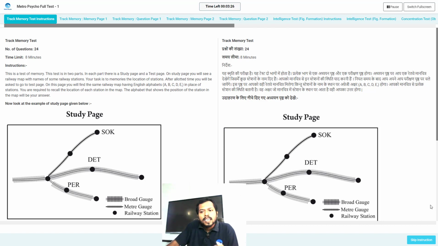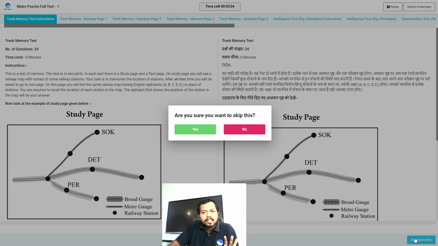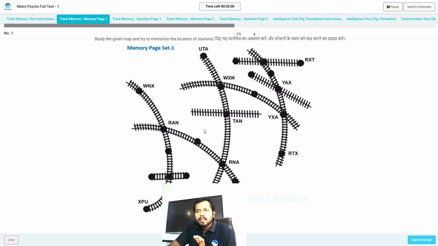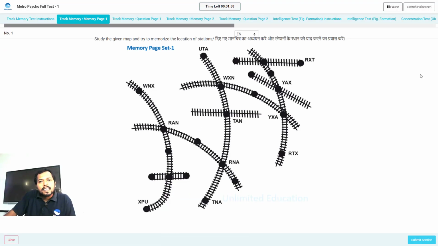After 5 minutes, here you can skip this instruction to save time, but in the final exam you won't be able to skip. After 5 minutes you will be switched to the next section. In the next section a 2-minute timer will start and you will see memory page 1. Now you have to memorize the figure where the particular station is.